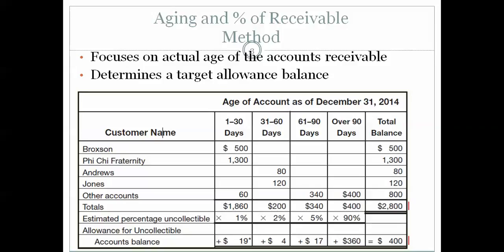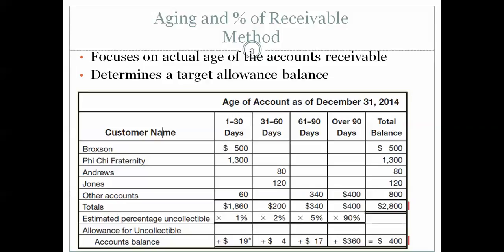And the longer that they owe us money, you will see, the more unlikely it is that they will pay us. So for the folks who have owed us money between 1 and 30 days, we estimate that there's a 99% likelihood that they will pay us, or a 1% chance that they won't.